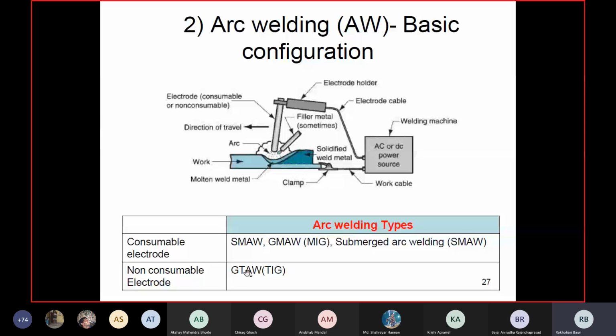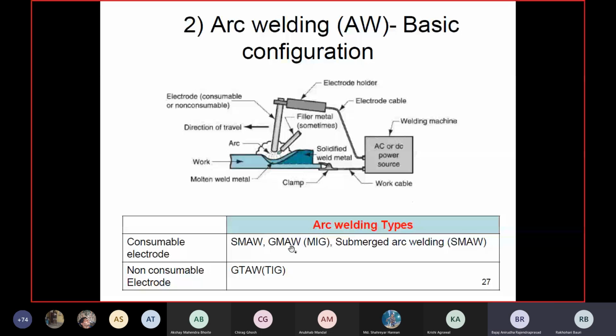Here the electrode is made of tungsten, a very high melting point material, so it is used as a non-consumable electrode. Where you are using a consumable electrode, the arc welding processes are submerged metal arc welding and MIG, gas metal arc welding.